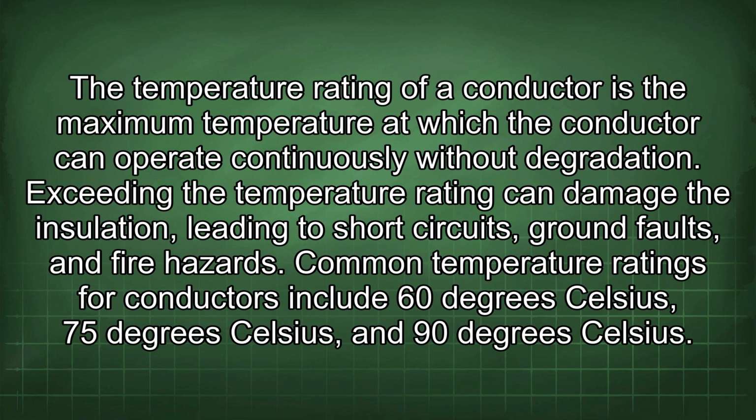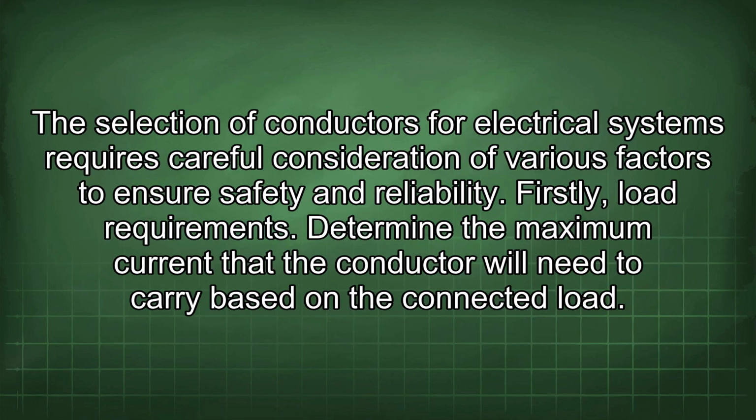The temperature rating of a conductor is the maximum temperature at which the conductor can operate continuously without degradation. Exceeding the temperature rating can damage the insulation, leading to short circuits, ground faults, and fire hazard. Common temperature ratings for conductors include 60 degrees Celsius, 75 degrees Celsius, and 90 degrees Celsius. The selection of conductors for electrical systems requires careful consideration of various factors to ensure safety and reliability.